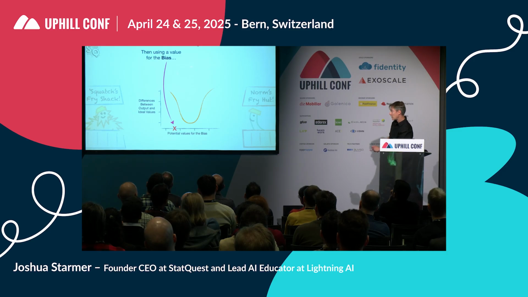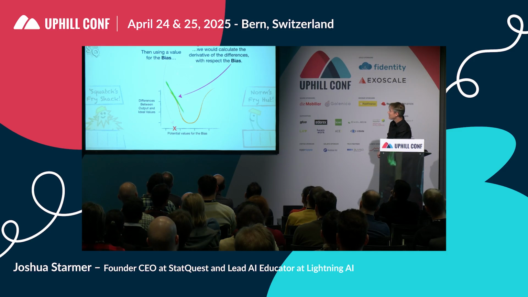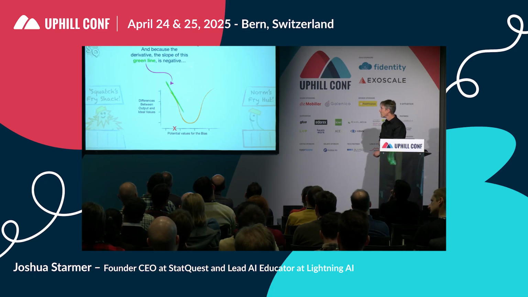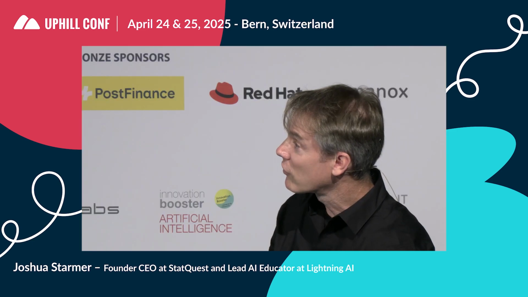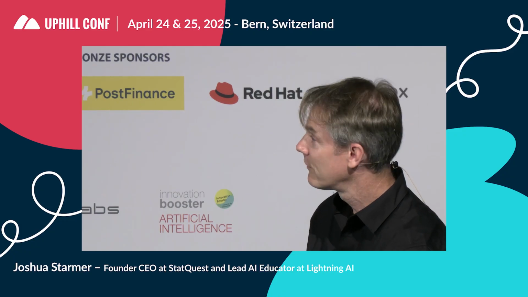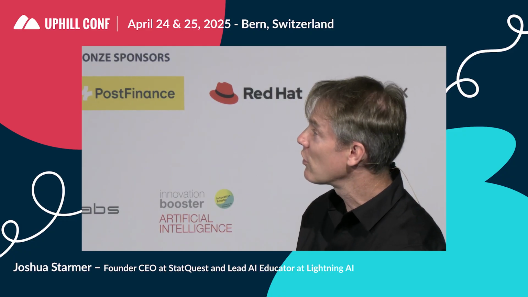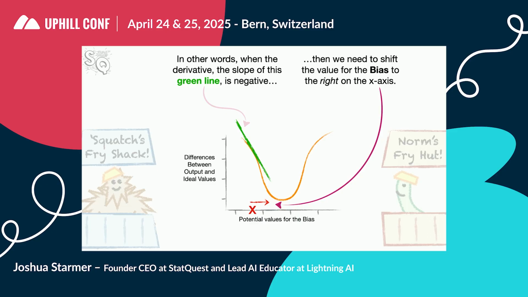Then, using a randomly selected bias value, we could calculate the derivative of the differences with respect to the bias. So that green line is our derivative. And because the derivative, the slope of this green line, is negative, we would know that the value for the bias that minimizes the difference and thus results in a better fitting model is to the right of the current value. In other words, when the derivative, the slope of this green line, is negative, then we need to shift the value for the bias to the right on the x-axis.